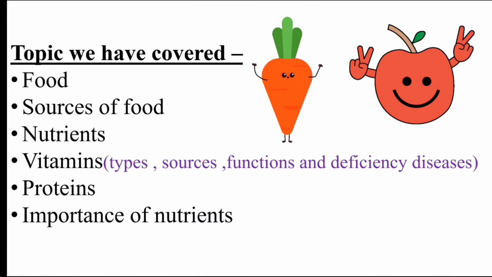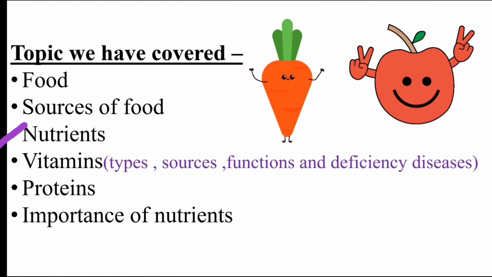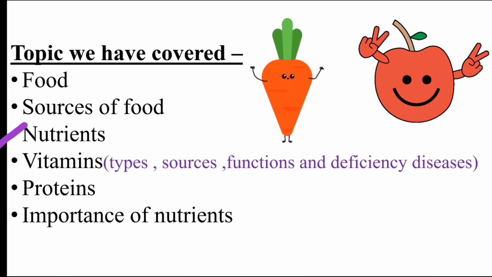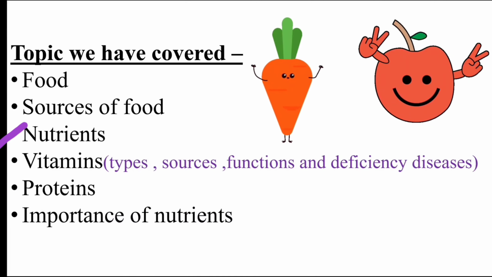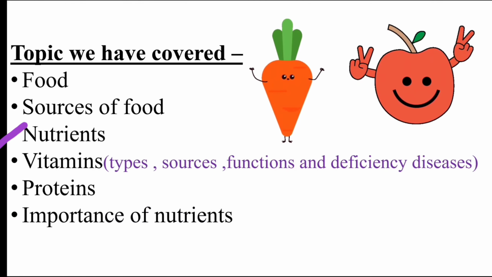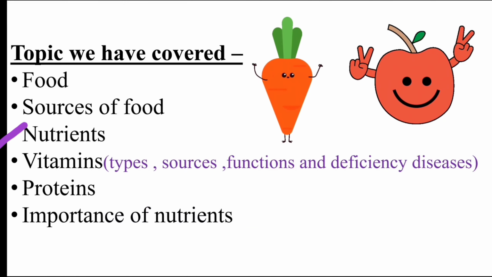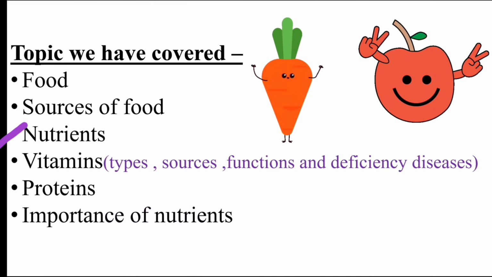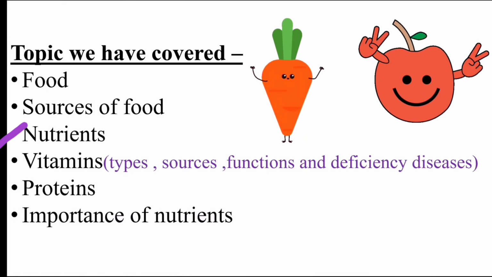Then we have learned about nutrients. We eat food because we are getting nutrients from the food. So what are nutrients? Nutrients are the substances that living things need in order to survive and grow. In this chapter we have already learned that there are 6 nutrients. They are carbohydrate, protein, fat, vitamin, mineral and water.